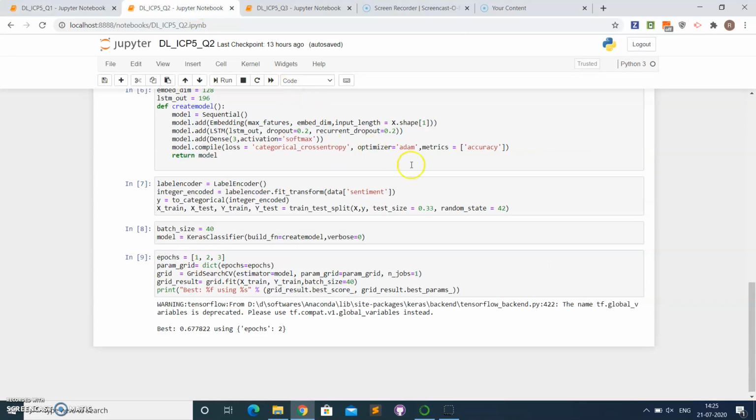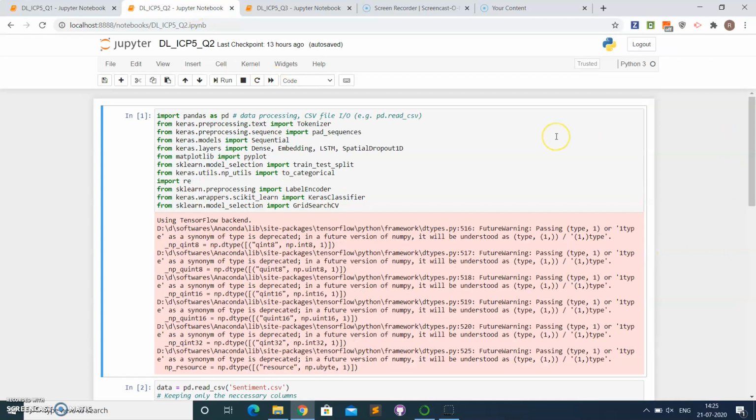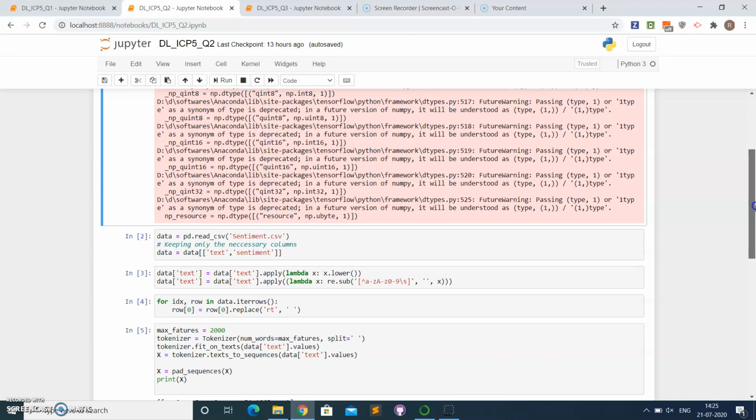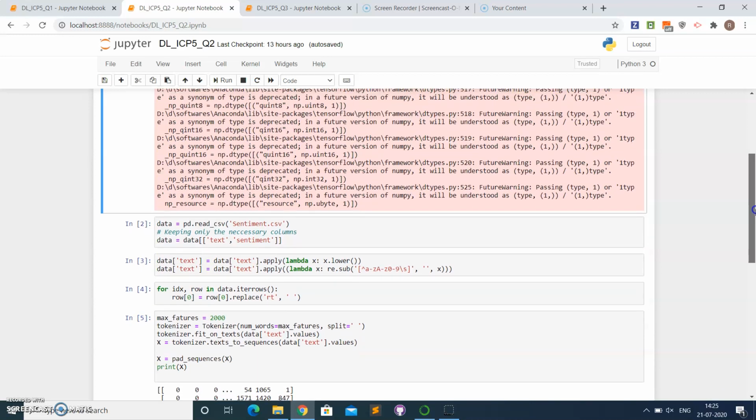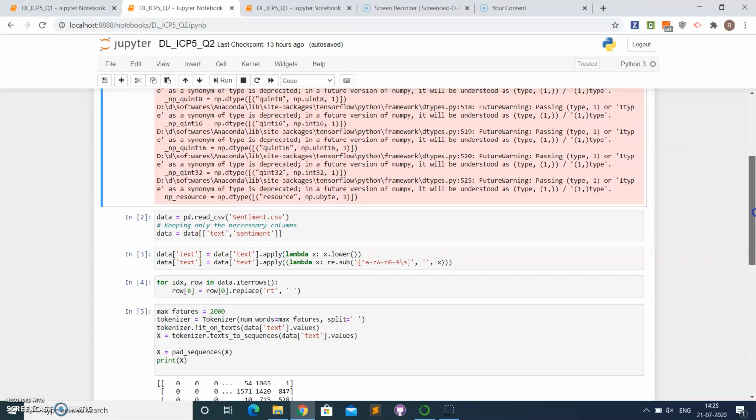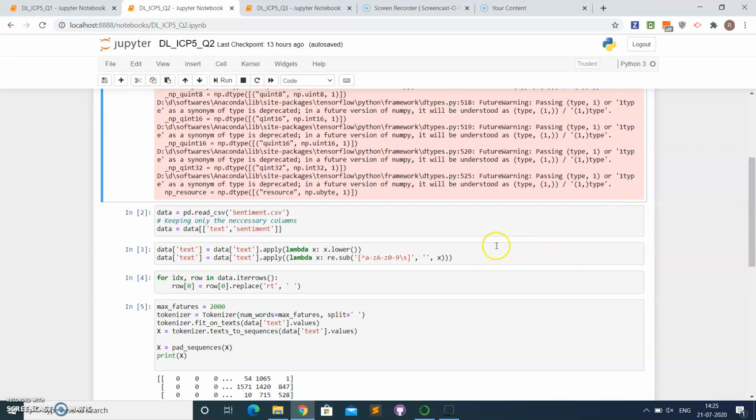Coming to question number two, it's almost the same, but then we are applying the grid search CV on the source code that is provided in the class for the second question. Here also we are reading the same data and converting it into lowercase, and then we are taking only the necessary formats that are required, like lowercase letters a to z, uppercase, and 0 to 9.